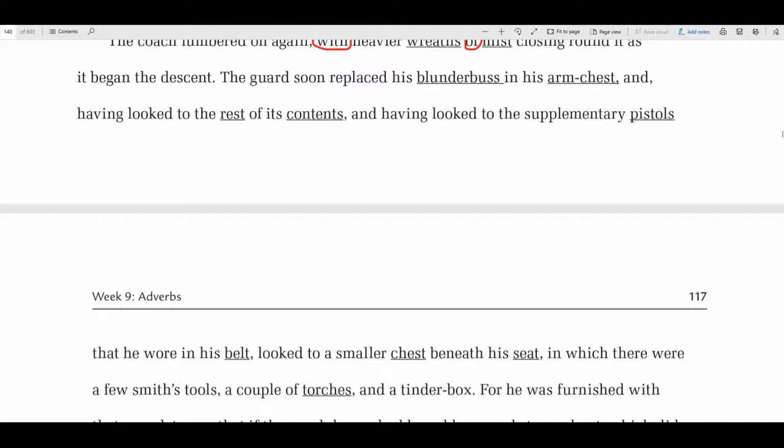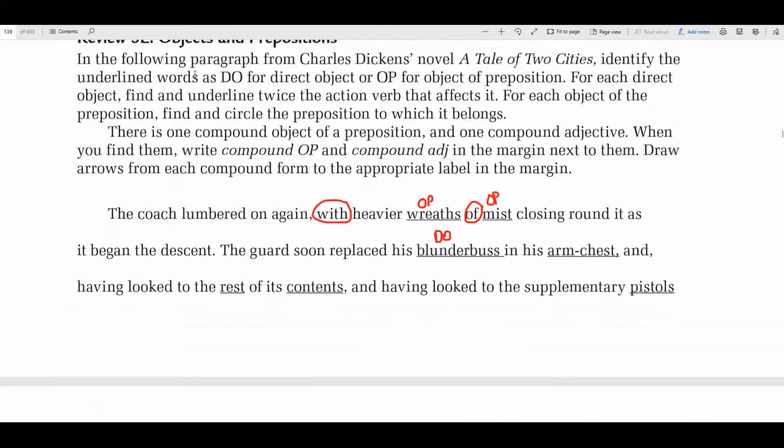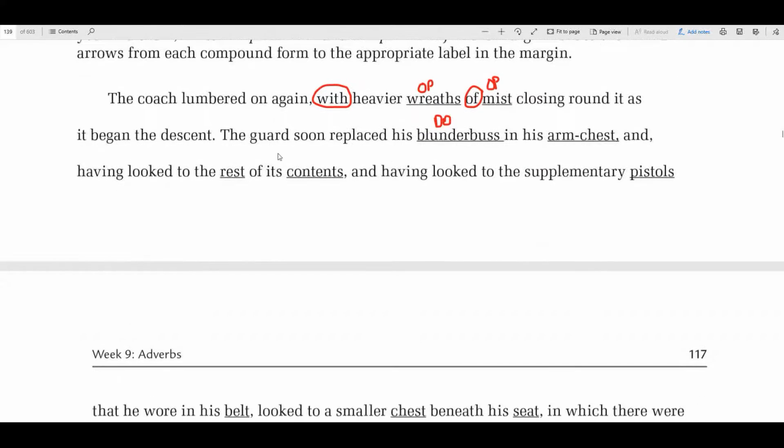So guard is the subject, who or what replaced? Guard. To find the direct object, you say subject, verb, who or what. So guard replaced who or what? Blunderbuss. So this would be a direct object because it directly affects. Now, what do we have to do with that? Oh yeah, we underline the verb twice that it goes with. So blunderbuss directly received the action of replaced. What did he replace? He replaced the blunderbuss. So that's why that's the direct object. It directly receives the action.